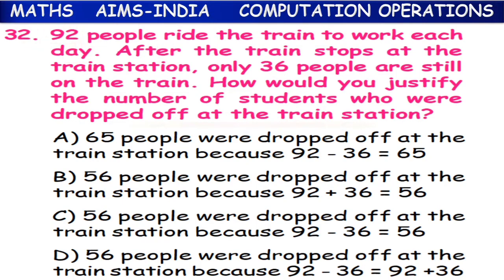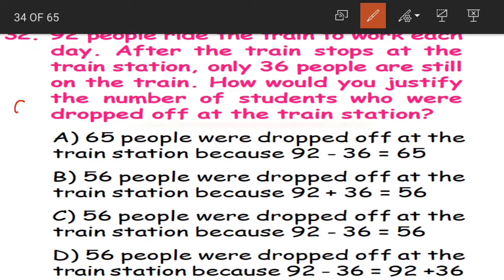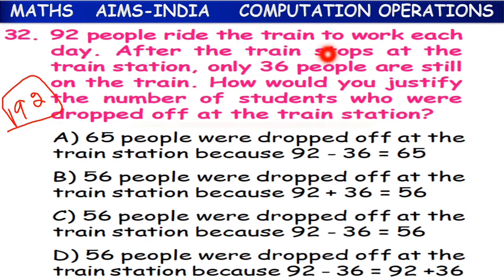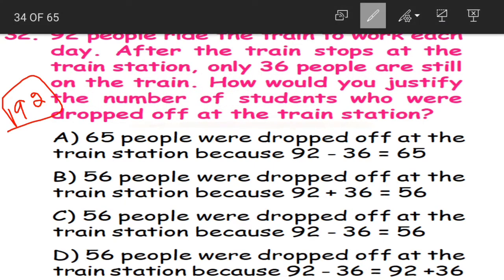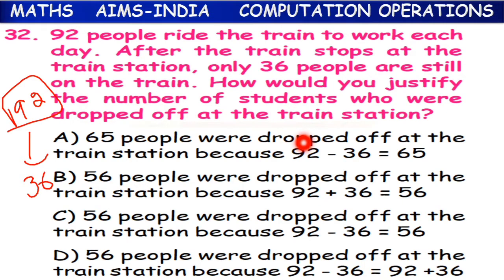There were 92 people in the train. After the train stops at the train station, only 36 are there. How many are there in the train? Only 36.